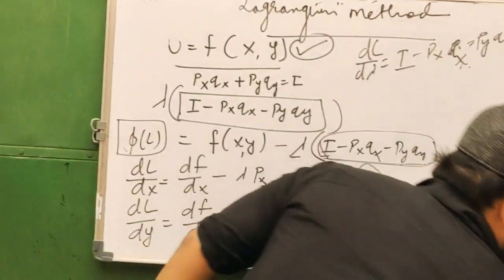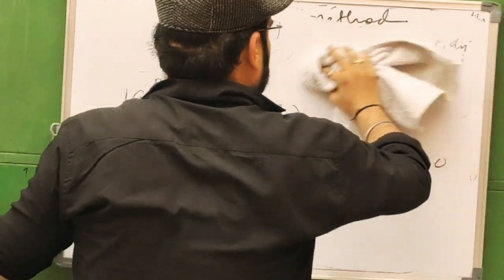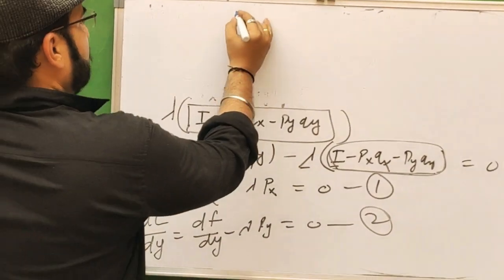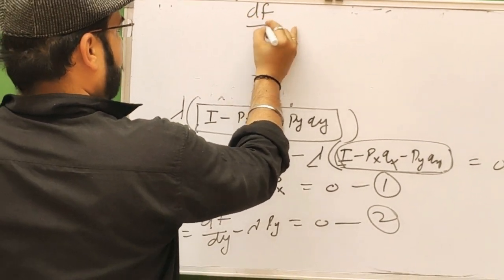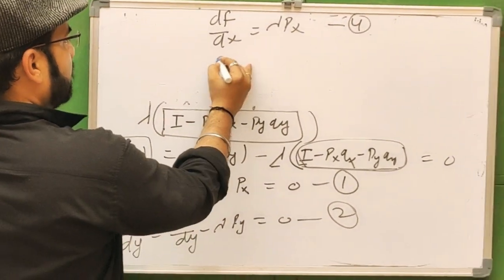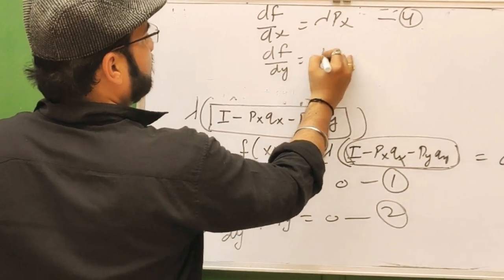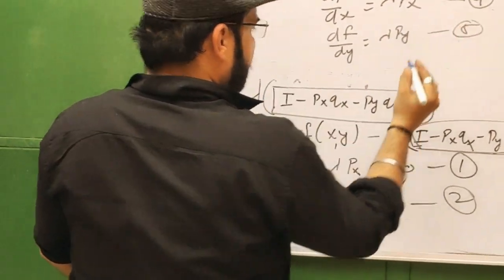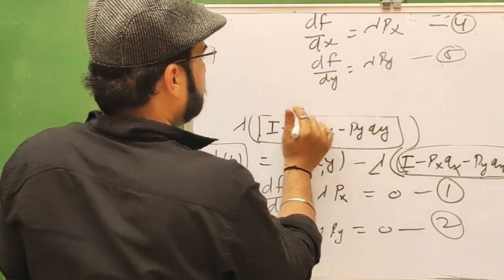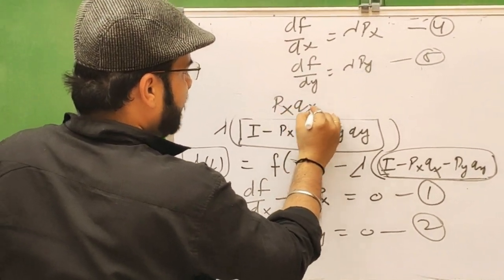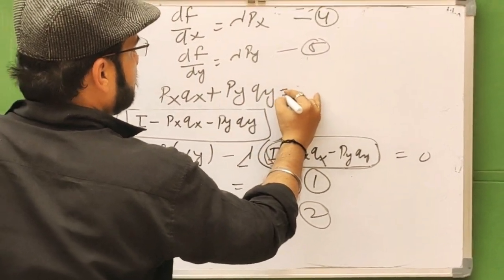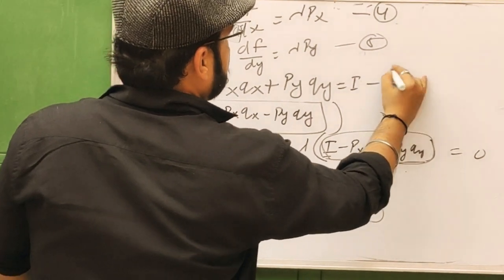And if we rearrange these equations, first, the differential of f upon dx equal to lambda px, equation number 4, and the differential of f upon dy equal to lambda py, equation number 5, and this will be px qx plus py qy equal to I. This is the equation number 6.